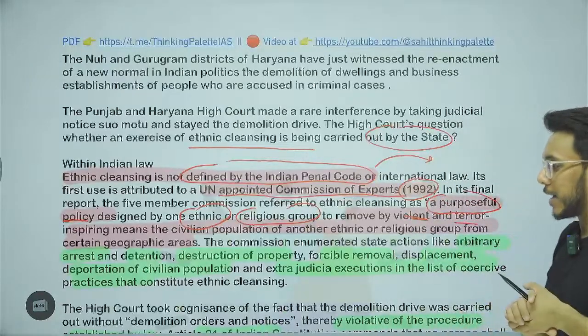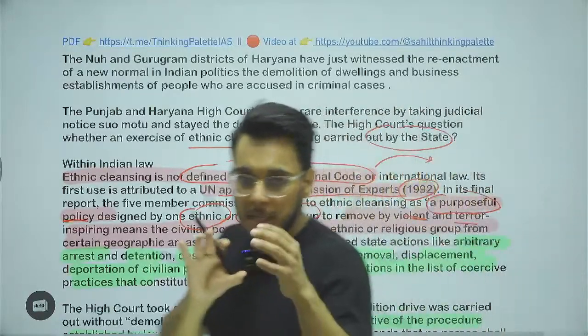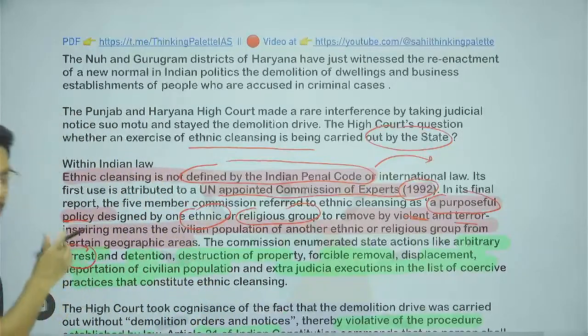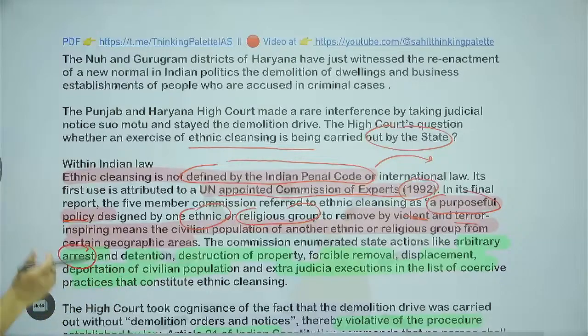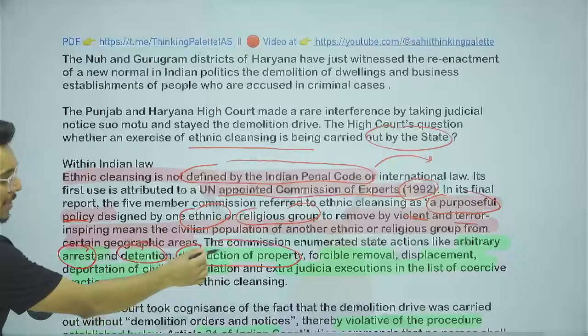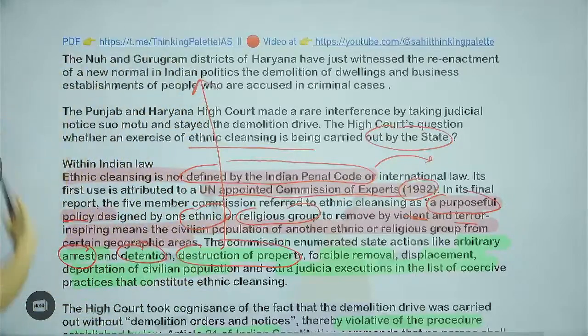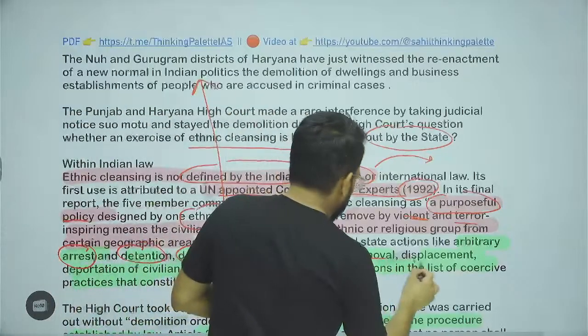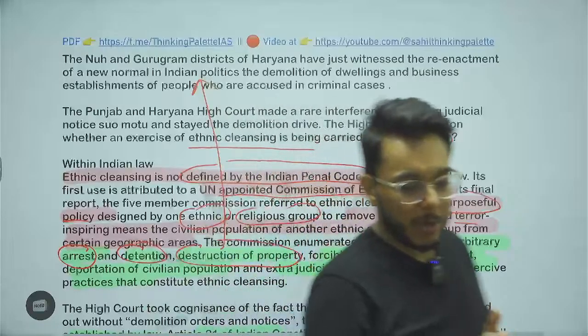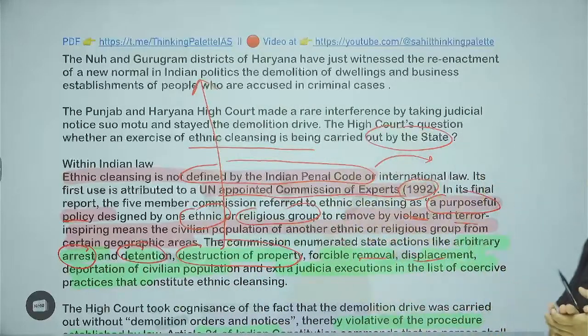And within ethnic cleansing, they said that there could be terror, there could be direct attacks, there can also be the arrest of people of a particular religion or ethnicity, or detention of these people, or the destruction of property. So basically this destruction of property has happened in this case. So therefore it is being said. It could also be forcible removal, displacement of some specific people of one particular religion, one particular ethnicity. So is it ethnic cleansing that is going on?